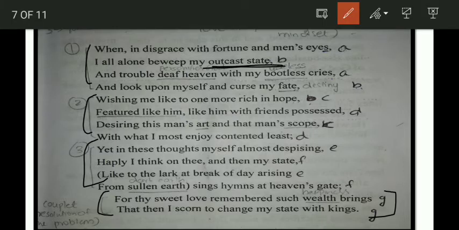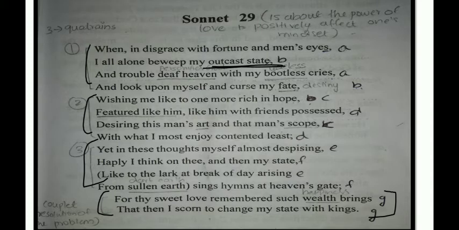This is a very important term, and it has been asked as a question every time. This outcast state actually refers to his social outcast situation. This refers to the poet remaining jobless. Actually, in England, there was a plague during 1592. During the outbreak of the plague, many poets went jobless because theaters were shut down. Another reason for his depressed and disgraced feeling could be the bitter attack by his fellow playwright Robert Greene.